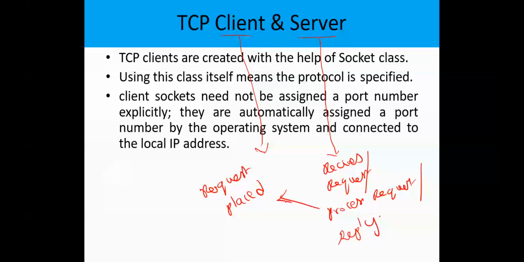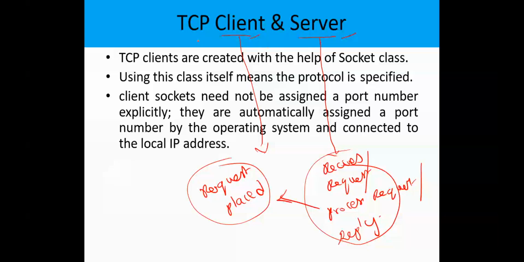So as the terminology says, these are the different kinds of operations done by both the client and the server. And of these two processes, the client is not a system.